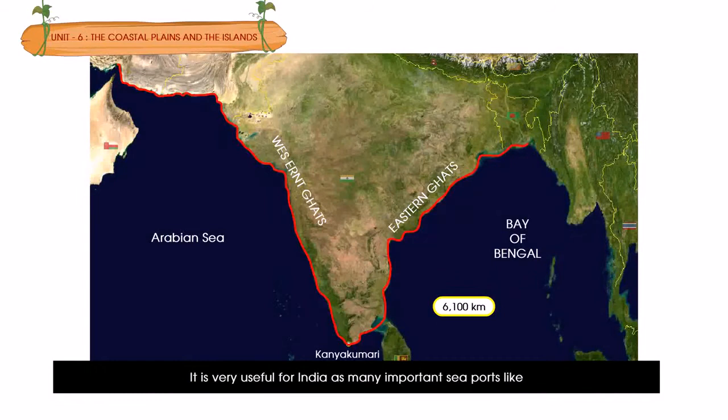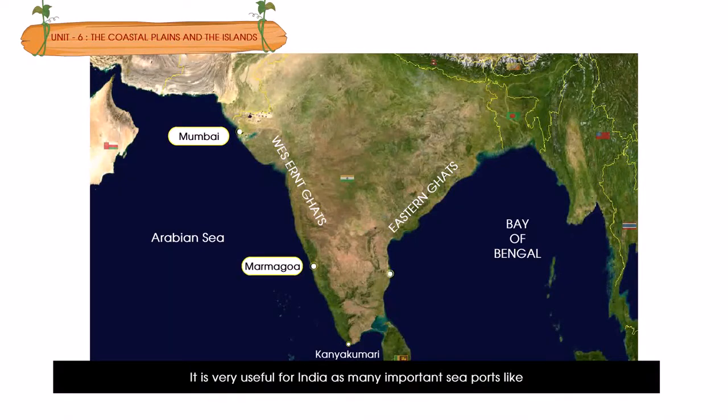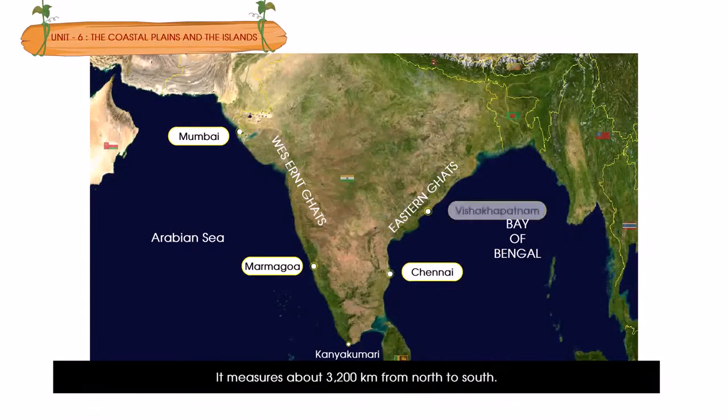It is very useful for India as many important seaports like Mumbai, Marmagaon, Chennai, Vishakhapatnam, Paradip, and Kolkata have developed along the coastline.